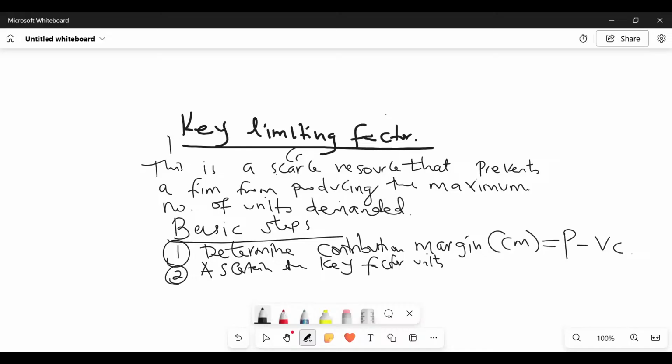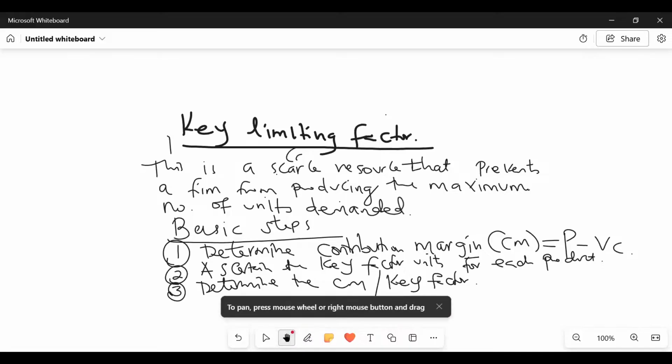Number three, you determine the CM per unit of the key factor. So you give us the quotient between number one and number two. You divide number one by number two. Now, from there, you shall be able to go to number four.